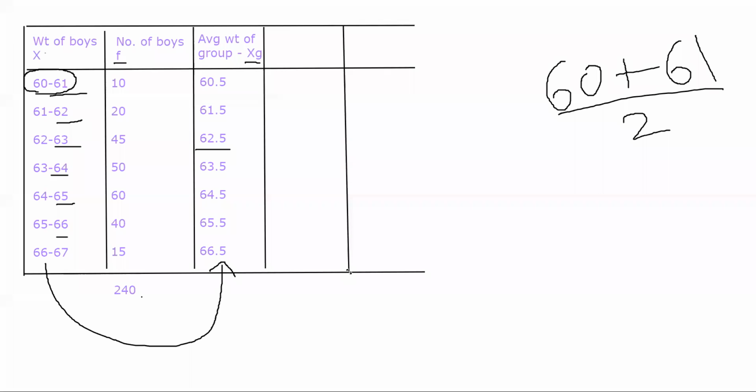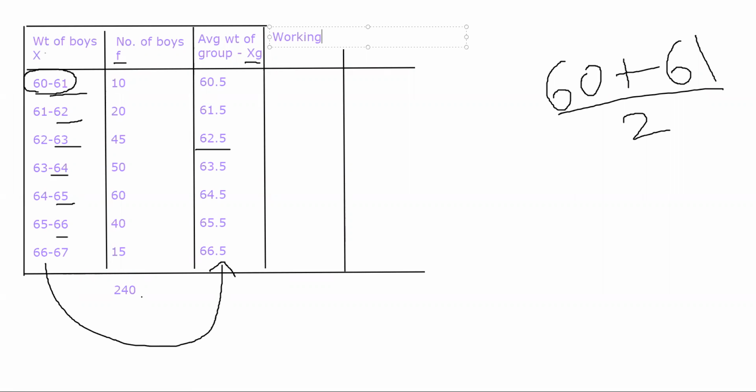So the fourth column will come here. Right now, we do not know the mean, we are simply assuming one arbitrary mean amongst these. Average weight of the group xg, once we find that out, let's suppose we take 62.5 as the average mean, or take 63.5 as the average mean. For now, let's suppose 62.5 is the average mean. With this we try to find out the working units.